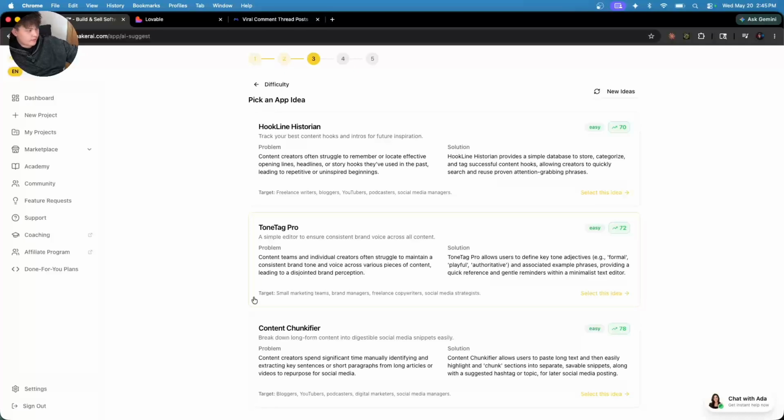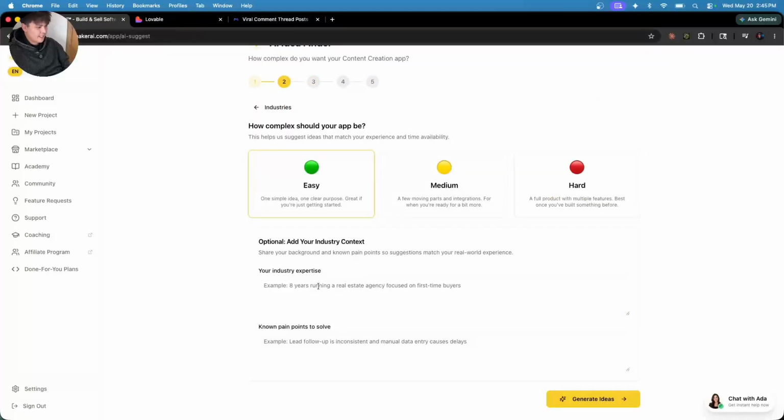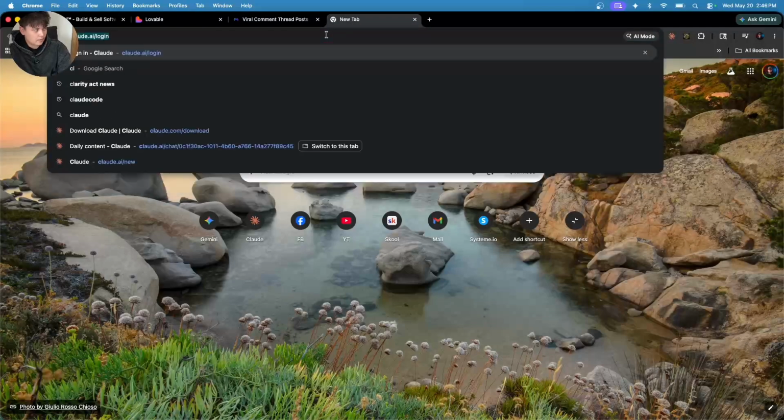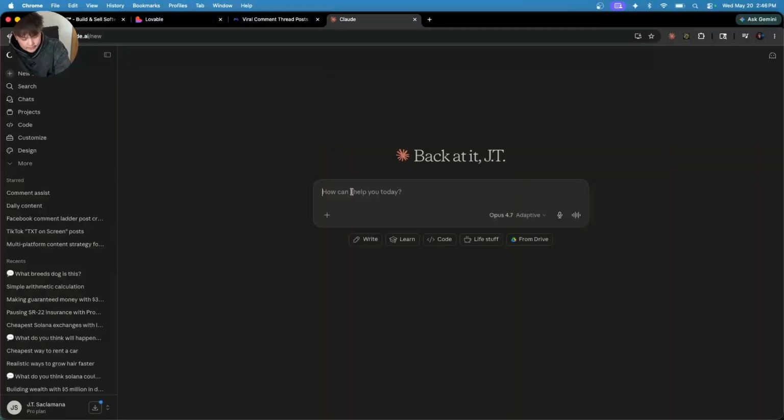If you don't like these ideas, just like I don't like them, we could come back here and add your industry context. Now, if you don't know what to put in these boxes, you could take a screenshot, come over here to Claude or Gemini, whichever app you use, and say, based on everything you know about me, what should I put in these boxes? I'm building an app, by the way.